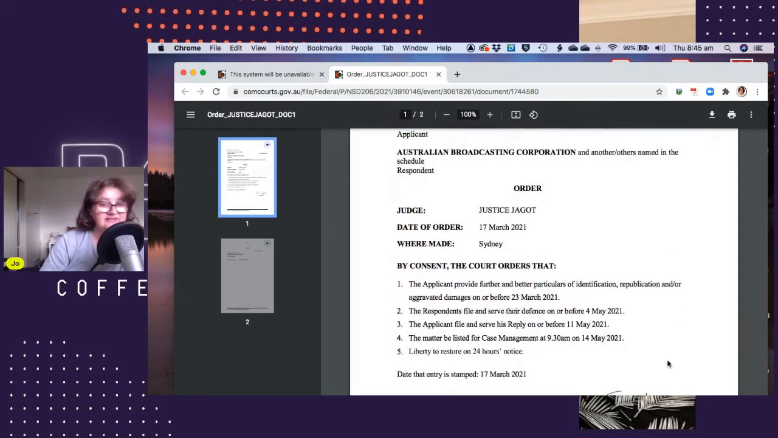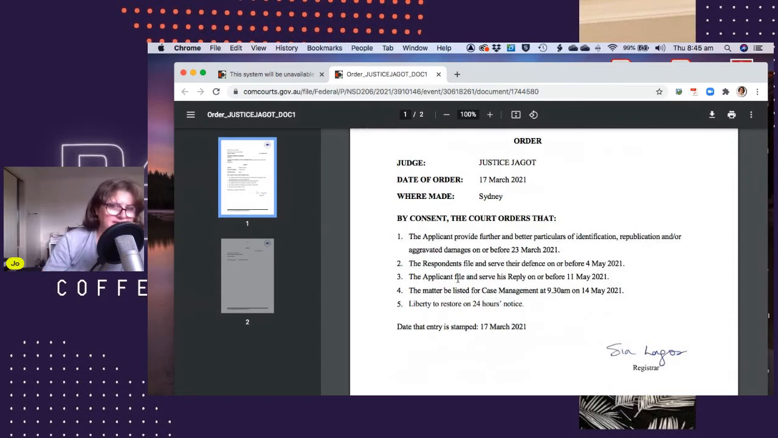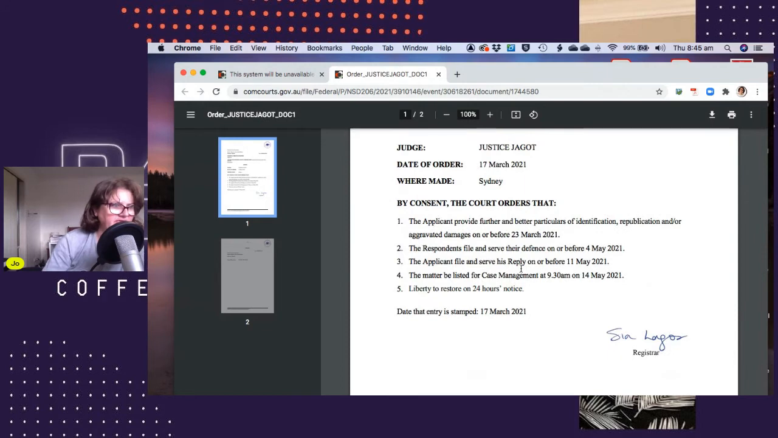My understanding is that this is not unusual, where you're given sort of a list a day. Usually, particularly in these matters, they will have blocked them out in their diaries, so you sort of know. So this is really easy to work with because there's no mistaken. It's all on a document. When does the applicant have to do their reply? The 11th of May. When does the respondents have to file? 4th of May. How long does the applicant get to give more information? 23rd of March. It's all laid out for them.